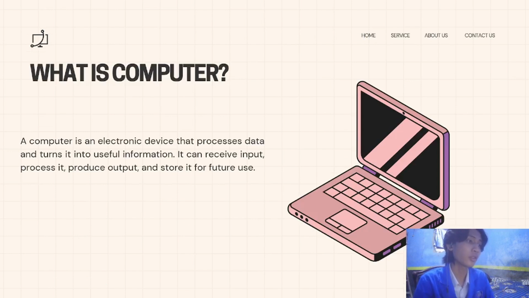What is a computer? A computer is an electronic device that processes data and turns it into useful information. It can receive input, process it, produce output, and store it for future use. In simple words, a computer acts like a human brain. It receives information, thinks about it, and gives us results.